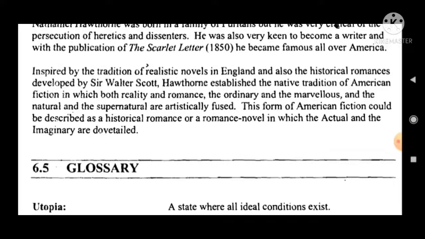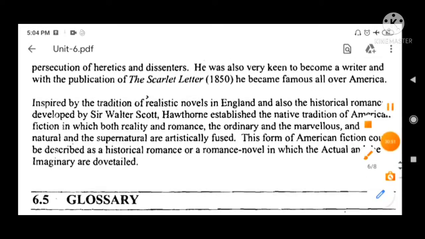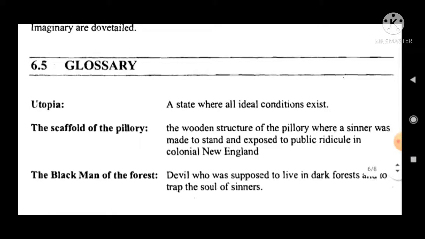dovetailed. Okay, here it is the main key points, you can write down in your descriptive papers also. So again I am telling, inspired by the tradition of realistic novels in England and also the historical romances developed by Sir Walter Scott, Nathaniel Hawthorne established the native tradition of American fiction in which both reality and romance, the ordinary and the marvelous, and the natural and supernatural are artistically fused. So this form of American fiction could be described as a historical romance or a romance novel in which the actual and the imaginary are dovetailed.